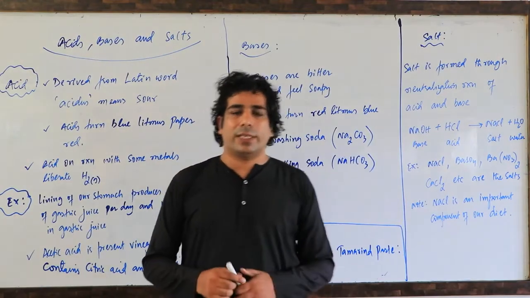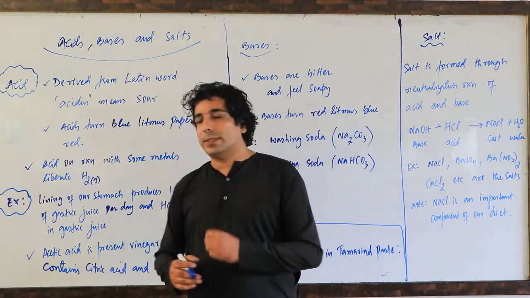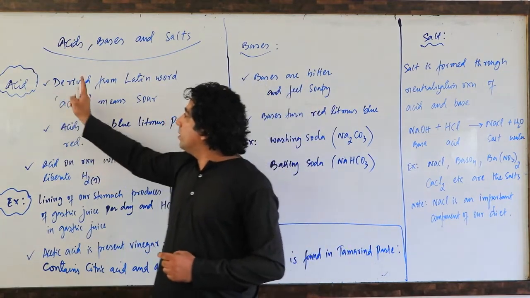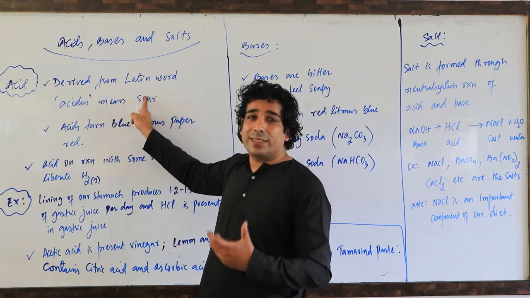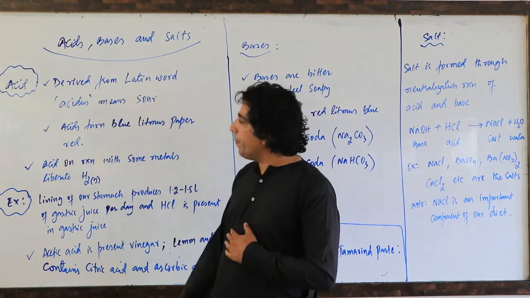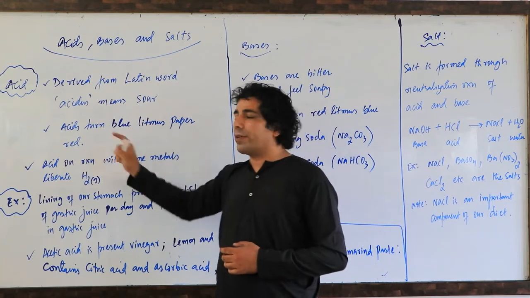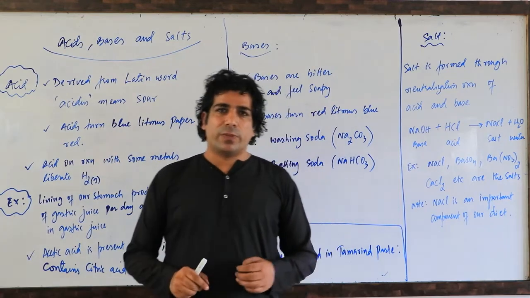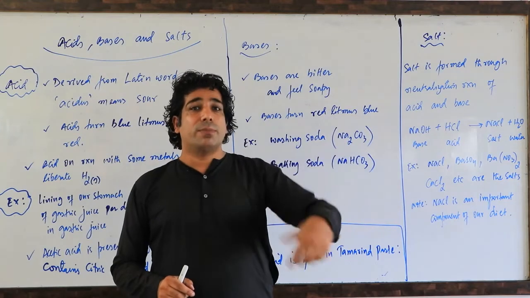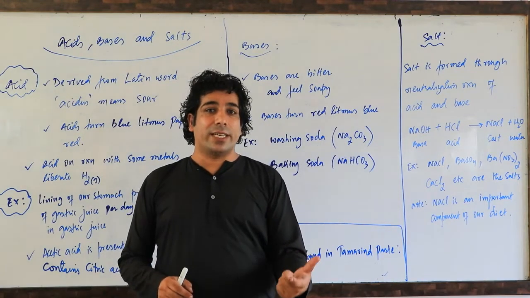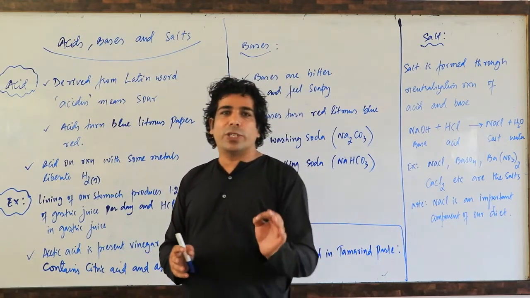Dear friends, now let us understand about acids, bases and salts. Let us start with the acid. Derived from the Latin word acidus, which means sour. So acids are sour in taste. Acids turn blue litmus paper red. If you put a blue litmus paper into an acidic solution, it will change its color from blue to red, and you understand that the solution is acidic.